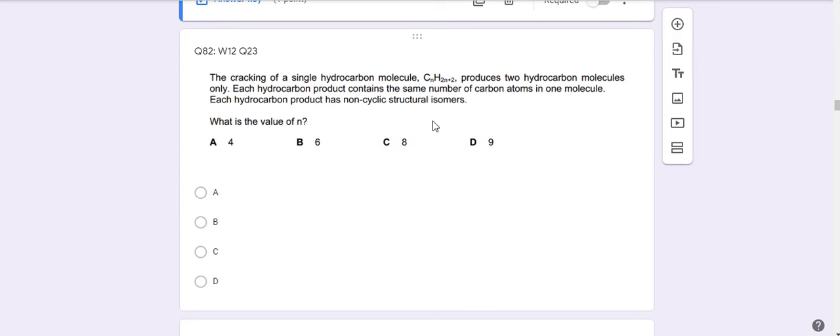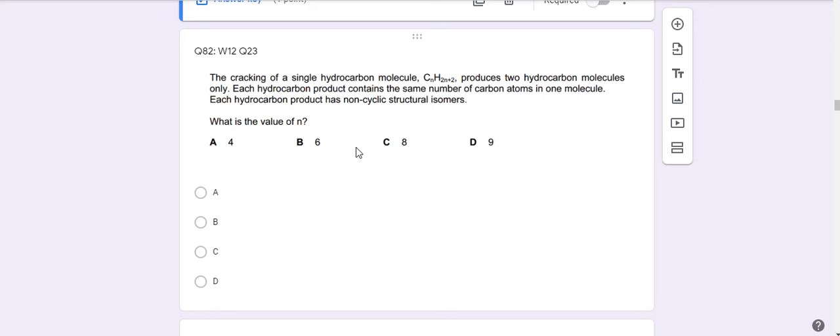Now, they say there's this hydrocarbon molecule. After the cracking process, it produces two hydrocarbon molecules which have the same number of carbon atoms.